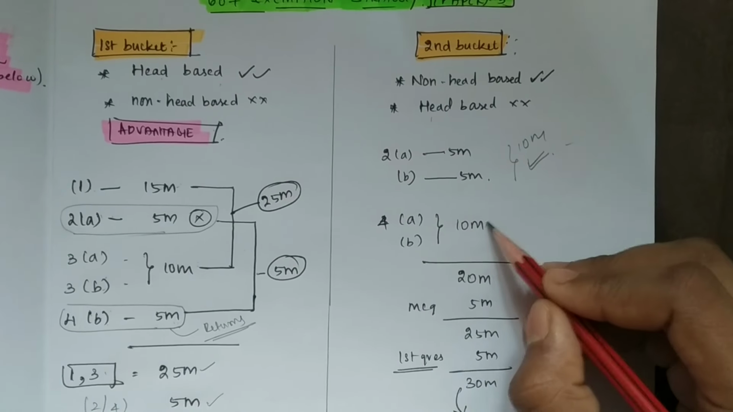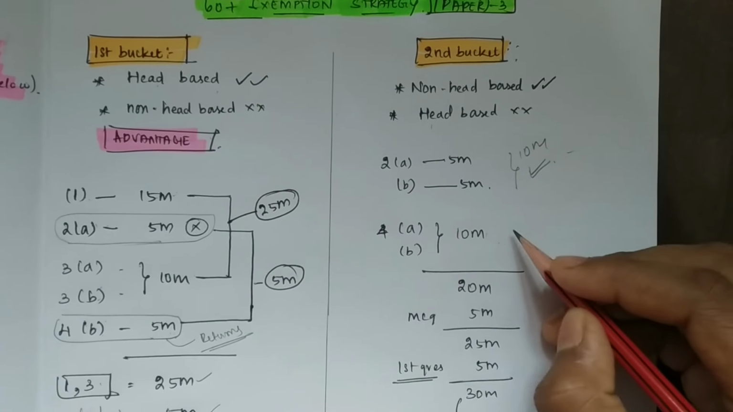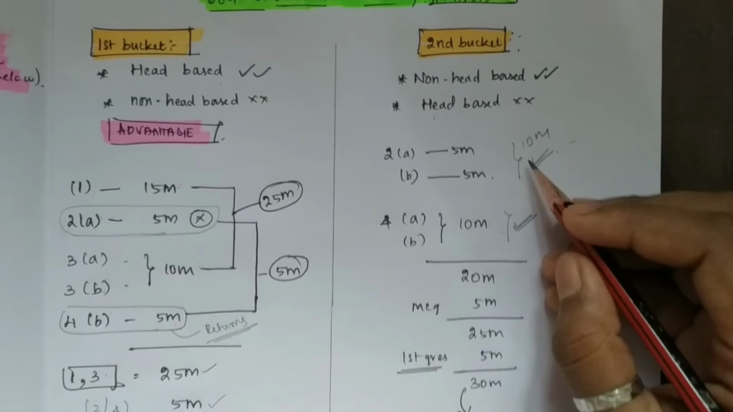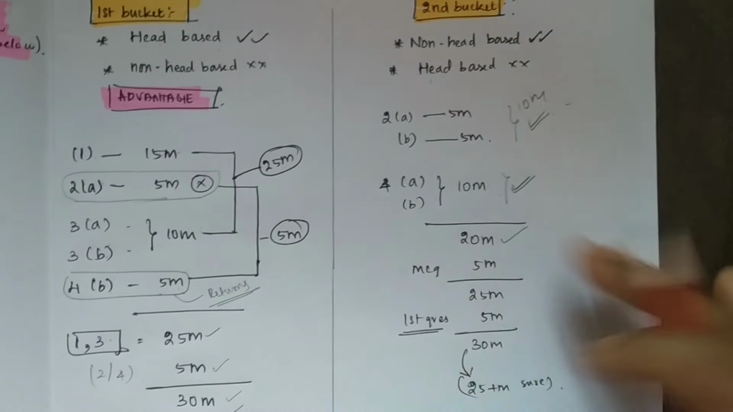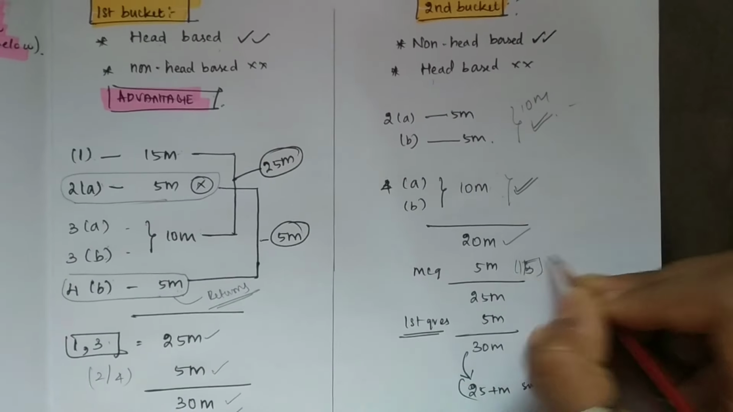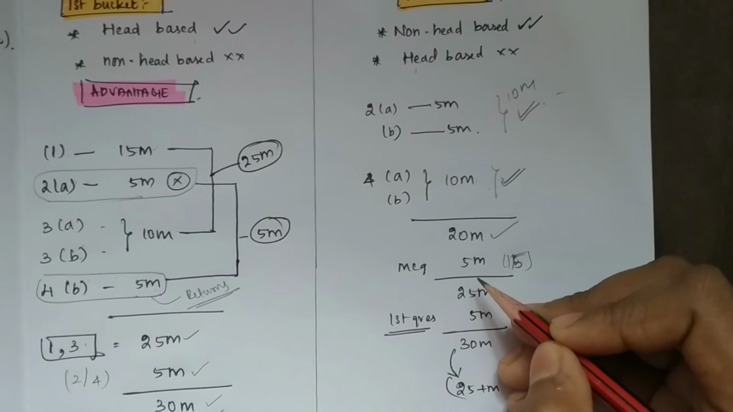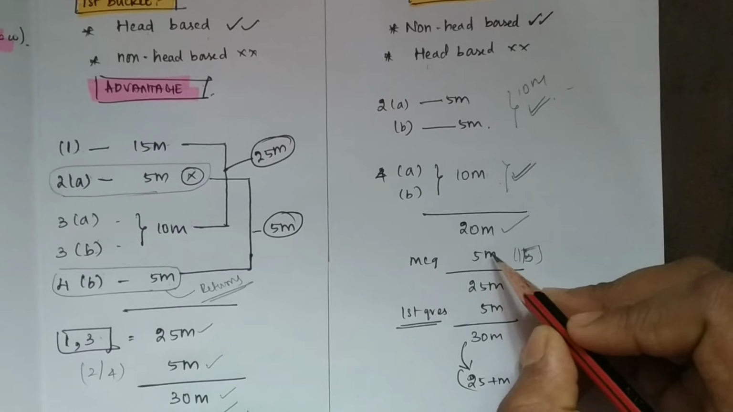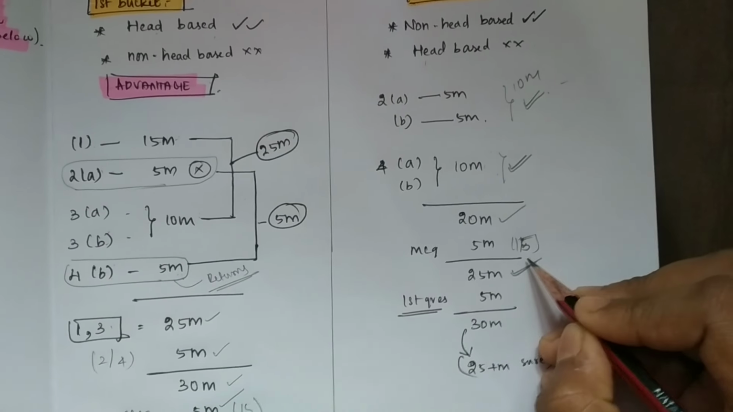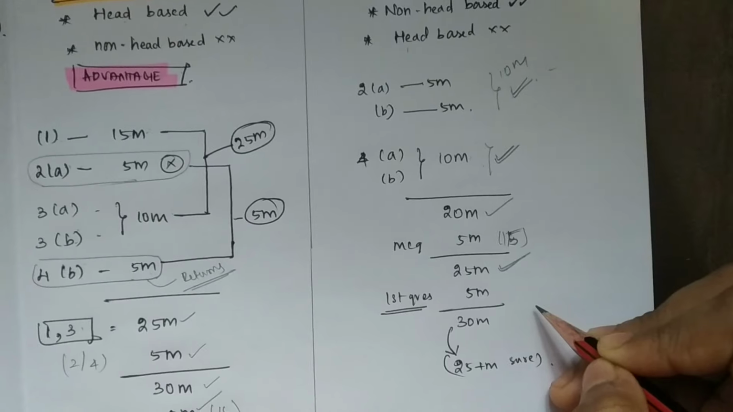Fourth question also, A and B, is a non-head-based chapter completely. You want to attend 10 marks from here, so totally put together 20 marks. Out of 15 marks in MCQ, you can at least gain 5 marks. So 25 marks totally. Anyway, you have to attend the first question.